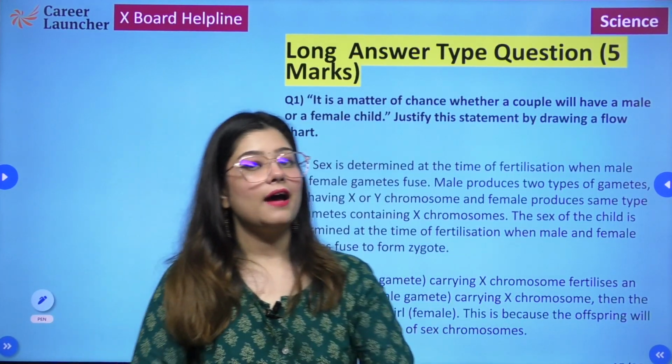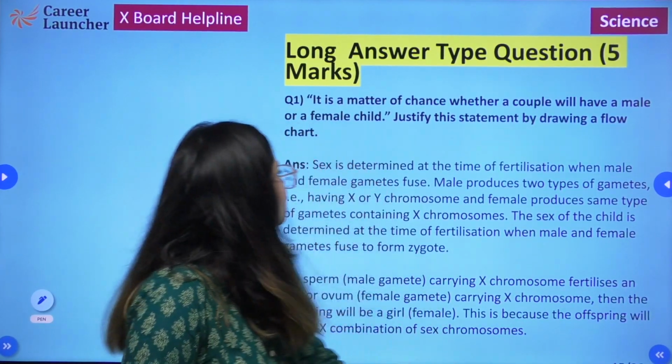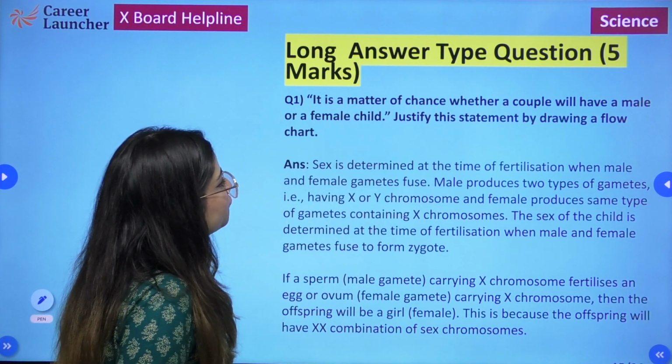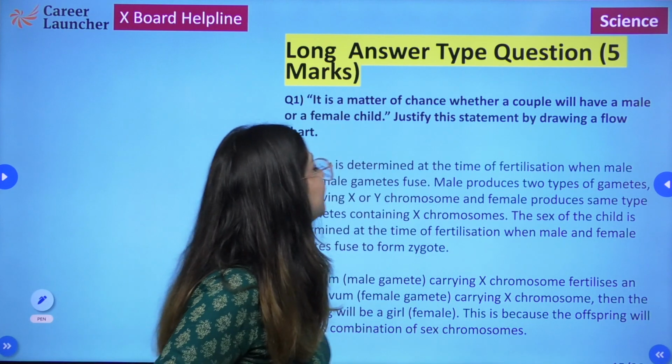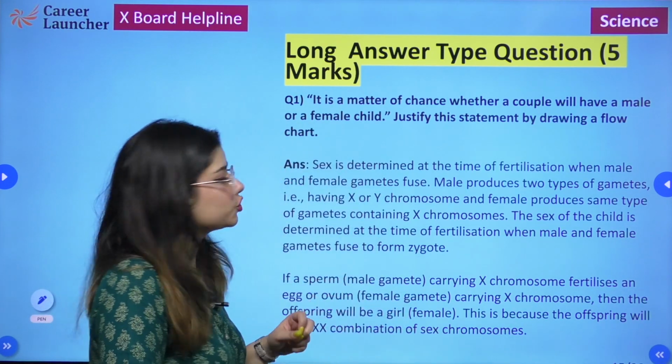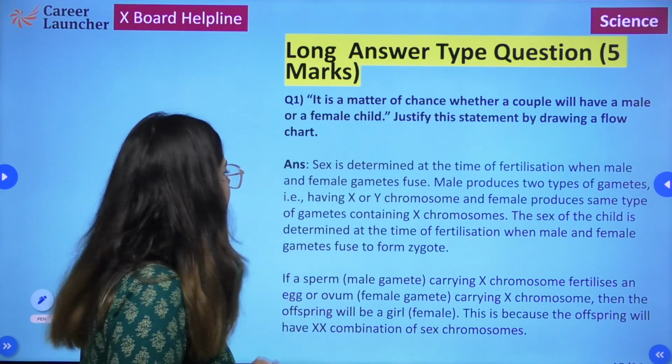Okay, so now let's have a look at the 5-marker question. The 5-marker question says that it is a matter of chance whether a couple will have a male or a female child. Justify the statement by drawing a flow chart. Let's have a look at the answer.